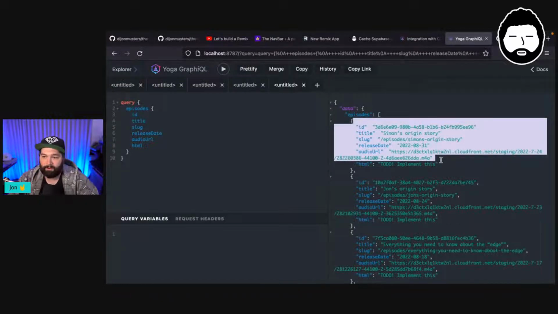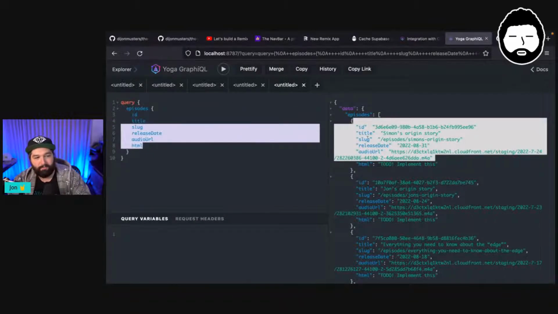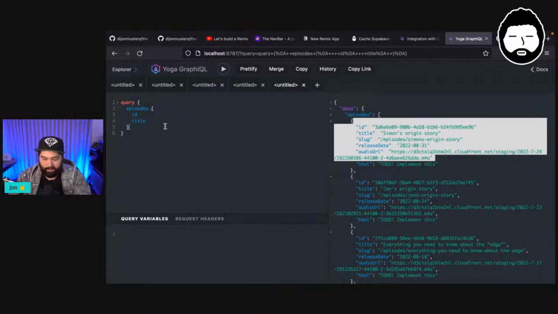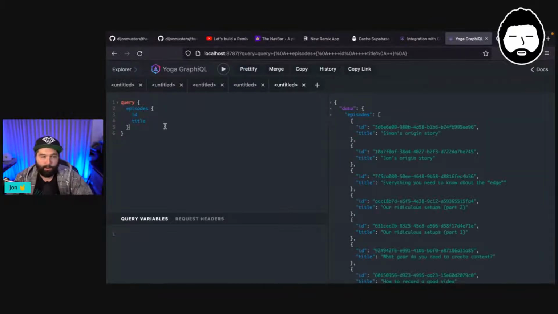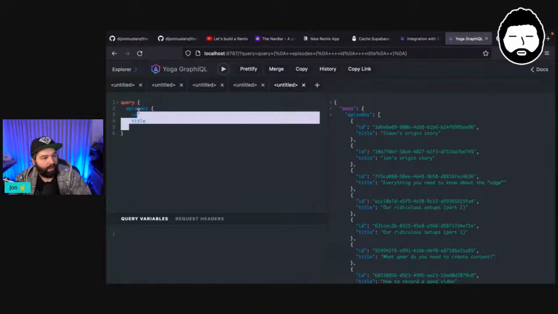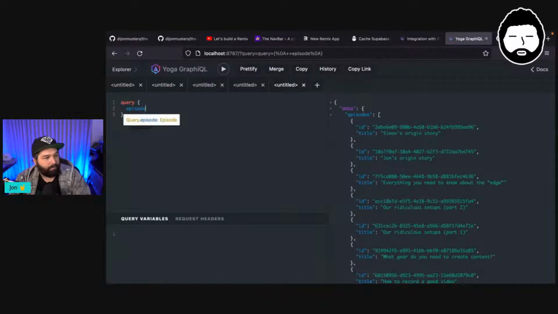So this is what I was saying before, that this is emulating what our client is going to select from our Cloudflare worker. And so if we only care about ID or title, we don't need to send back slug or release date or audio URL or HTML. We can just get rid of those from our query, and GraphQL gives us the ability to filter down the response object into what we actually need, what we're going to use in our component that's making this request. So if we only care about ID and title, we only get back ID and title, which is very cool. So now, if we wanted to select a particular episode, we need to give it a slug.